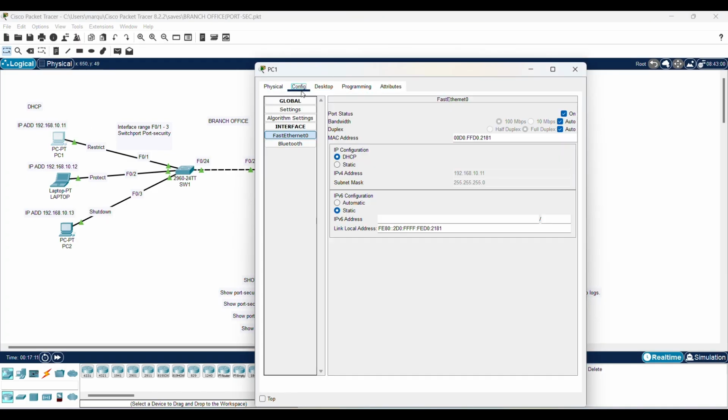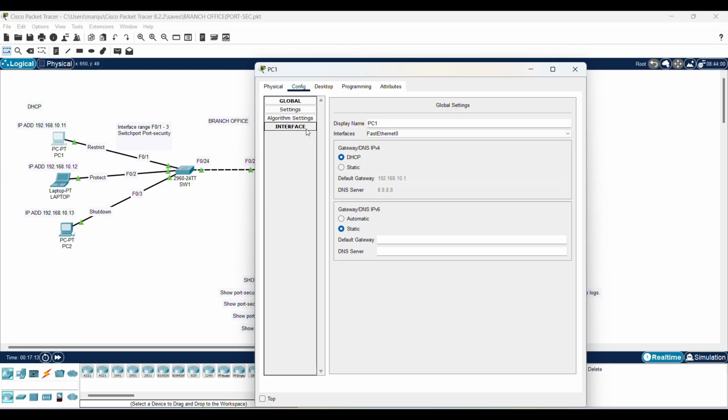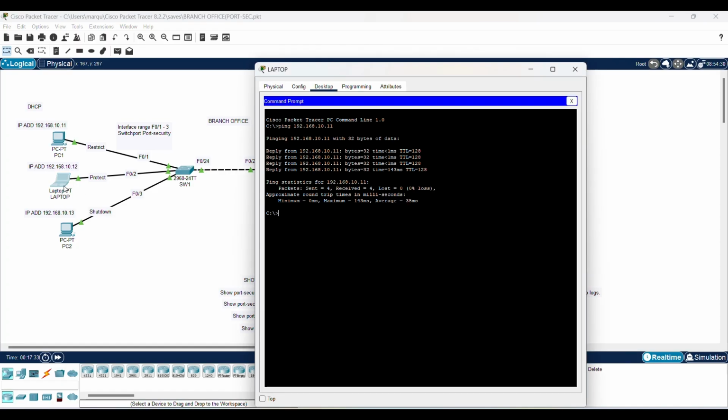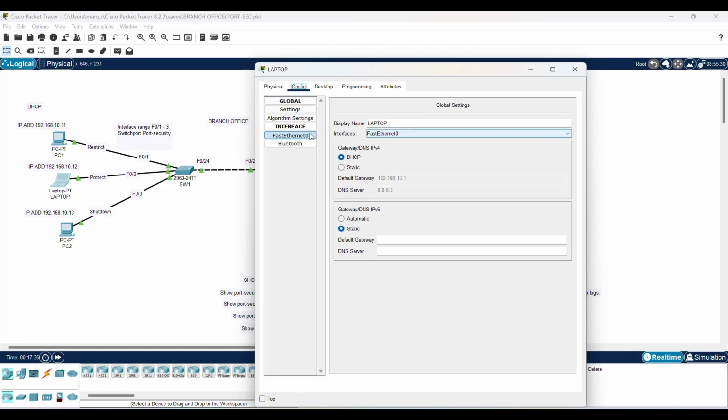When I go to PC1, let's change the MAC address. So you can change the MAC address on your endpoint, or if someone unplugs it and plugs in a different laptop or a different PC, you have a new MAC address. So I'm going to change this MAC address. So I changed that one. I'm also going to change my laptop.